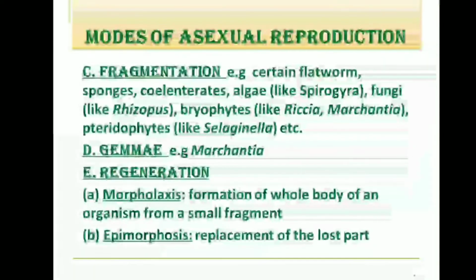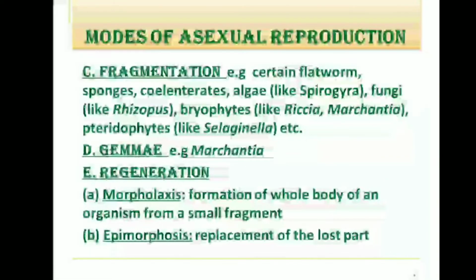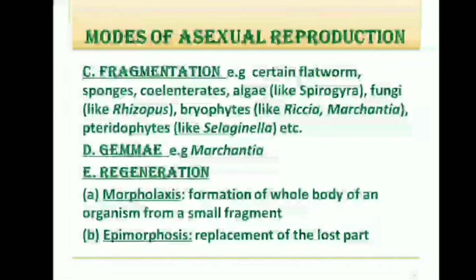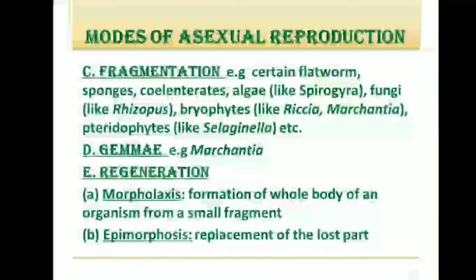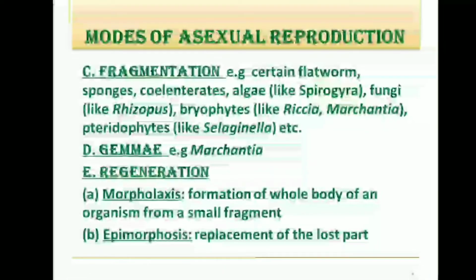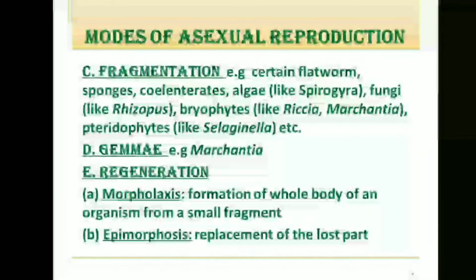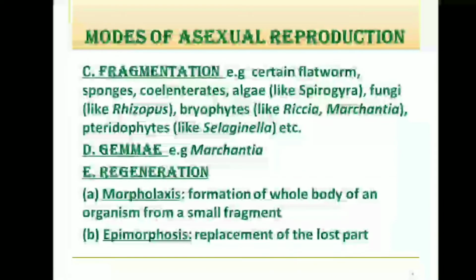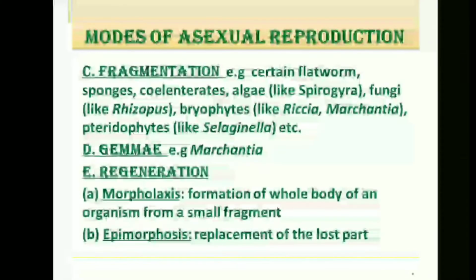Then the next mode of asexual reproduction is gemmae. Gemmae are specialized structures which are green multicellular asexual buds that develop in small receptacles called gemma cups. Now the singular term is gemma and the plural is gemmae. The gemmae are separated from the parent body and germinate to form a new individual. And yes, it is found in Marchantia.